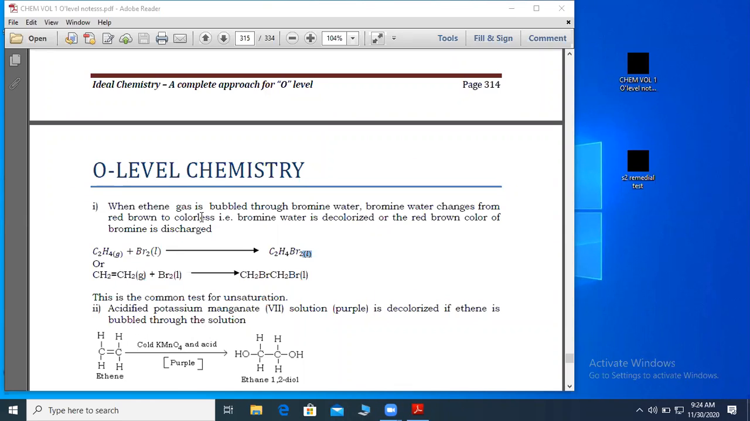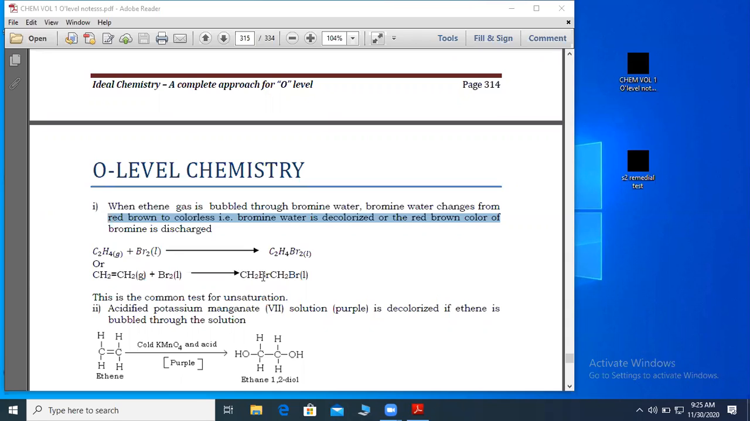So I'm saying when ethene is bubbled through bromine water, then bromine water changes from reddish brown to colorless. So the colorless solution is this one that we call 1,2-dibromoethane. Why do we call it 1,2-dibromoethane?